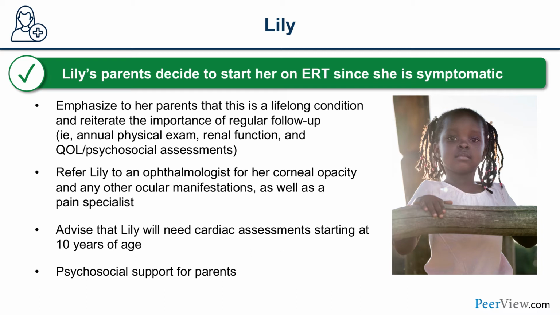And also advise that Lily will need cardiac assessments starting at age 10. The genetic counseling and geneticists are very important. Once again, this is a team approach. Multidisciplinary team is very important. And Lily should also be referred to a pain specialist. So this is also very important.